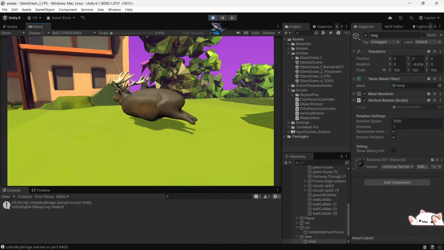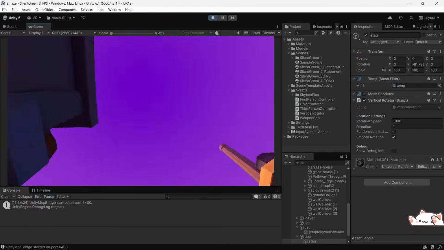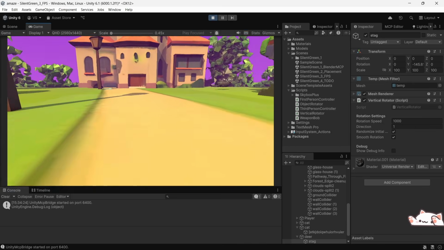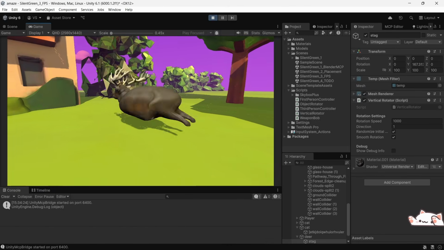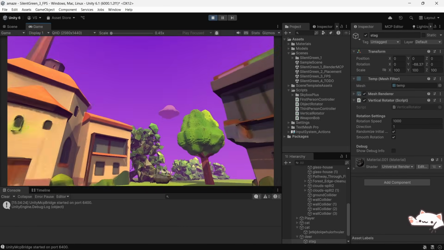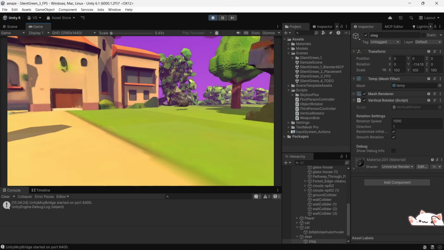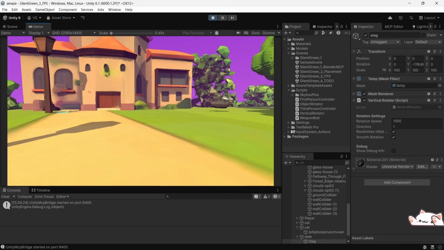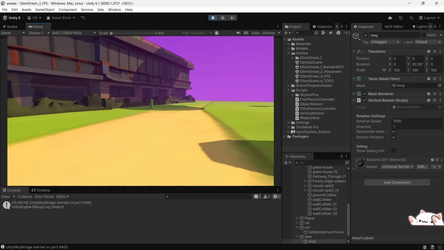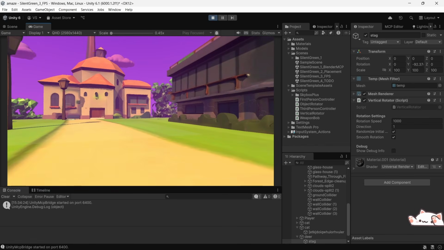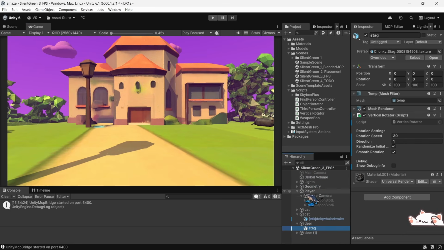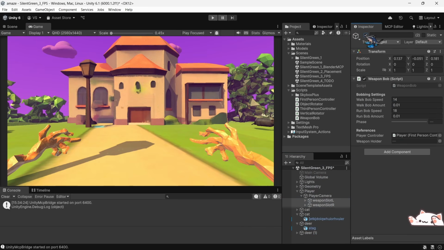So we have everything a game needs. We have a level with the 3D assets. We have a cool friend rotating here. And what else can we dream of? I thought it would be cool to add hands because in all first person games, you have hands. So that's the next thing I decided to do. And I added hands here.